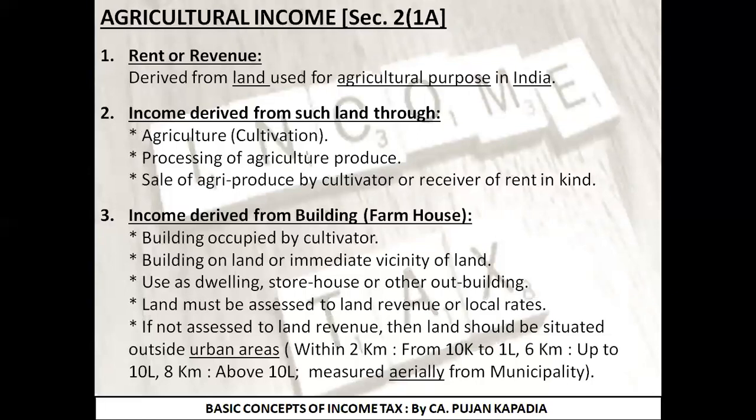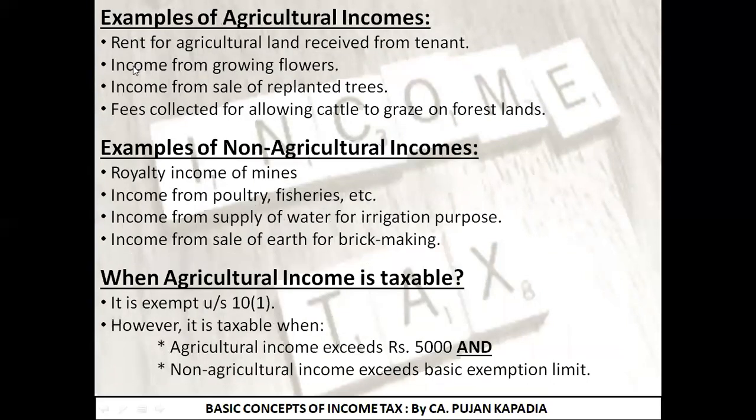And the most important short note of this unit, agricultural income, under which we classified this income into 3 broad classes. First was any kind of rent or revenue which is received from the agricultural land in India. Second is any income which is derived from such land through any activity like cultivation, processing, or selling. And third was income derived from a building or a farmhouse on the land or in the immediate vicinity of the land, under which I explained broadly what is an urban area. After that, we took 4 examples of agricultural incomes and 4 examples of non-agricultural incomes.